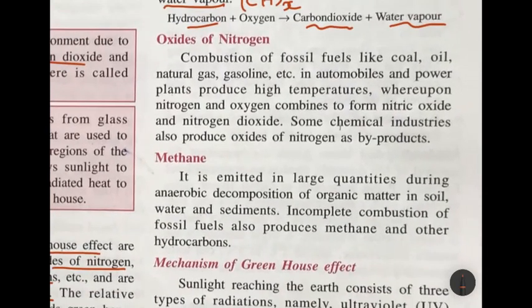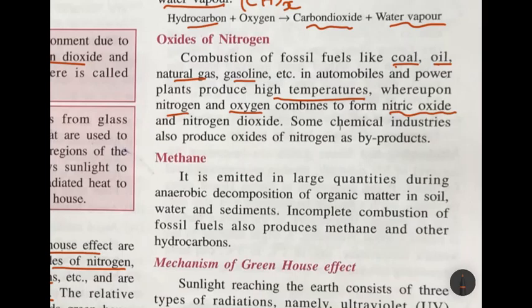Now from where do we get oxides of nitrogen? Combustion of fossil fuels like coal, oil, natural gas, gasoline in automobiles, means vehicles, okay, in cars, buses, and power plants produced at high temperature, where nitrogen and oxygen combine to form nitric oxide.